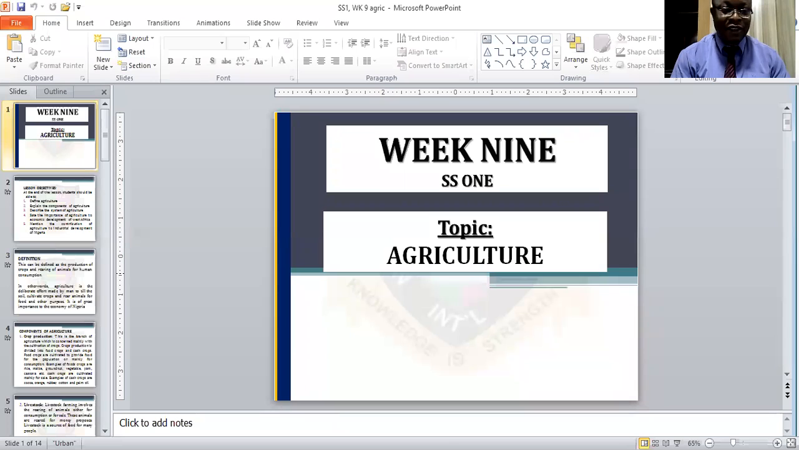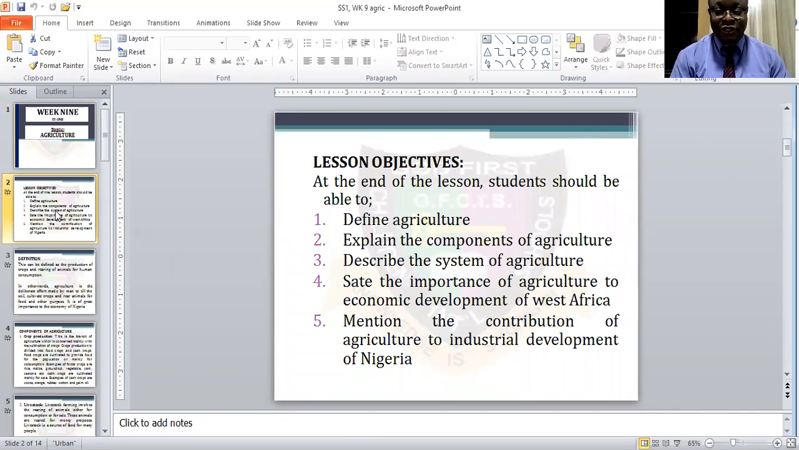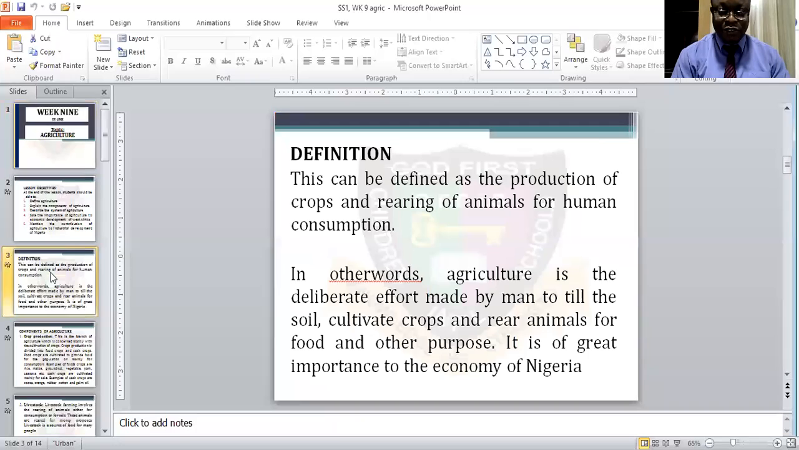But before I proceed, I would like to share the lesson objective with you. At the end of the lesson, students should be able to define agriculture, explain the component of agriculture, describe the system of agriculture, state the importance of agriculture to economic development of West Africa, then mention the contribution of agriculture to industrial development of Nigeria. So we are going to look at this today by the special grace of God.